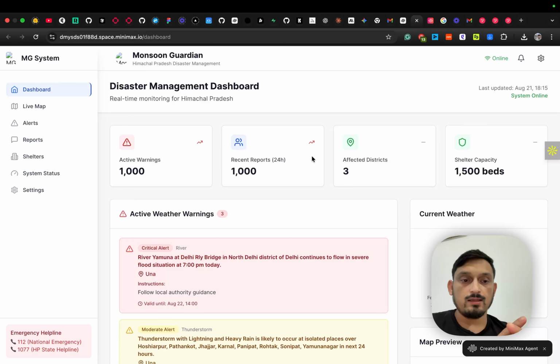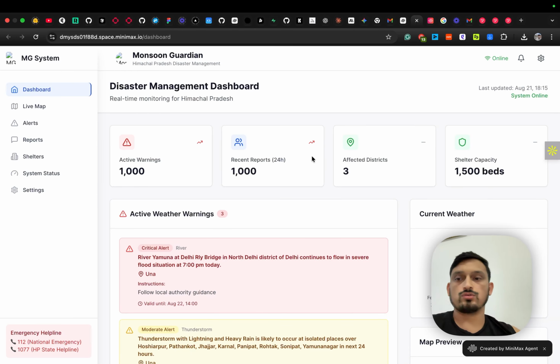So basically my backend is using a lot of APIs, government data that has access to the satellites that are monitoring the condition of the roads, the water level of the rivers, the shelters that are available for people dealing with these crises at a given point of time, and any active warnings regarding the weather condition, or maybe the amount of rain pouring in a particular area.